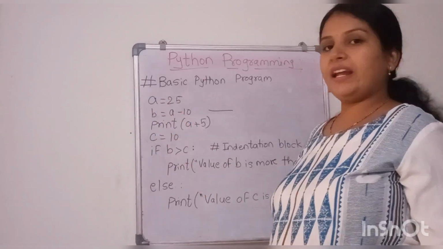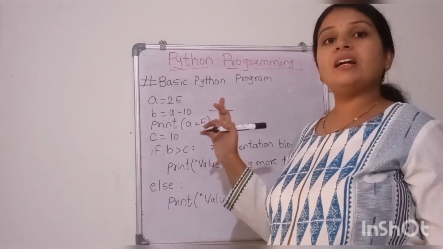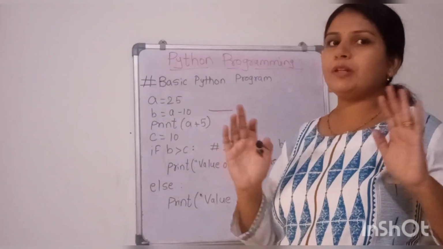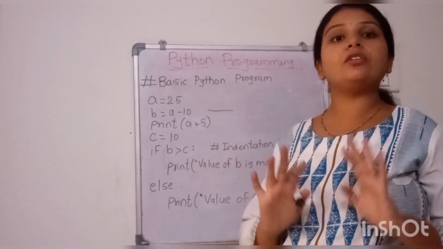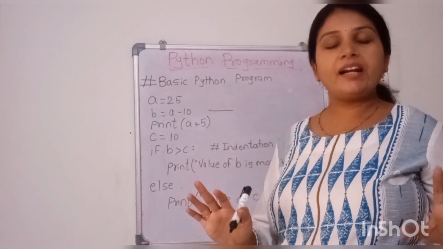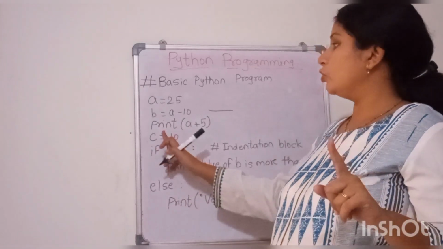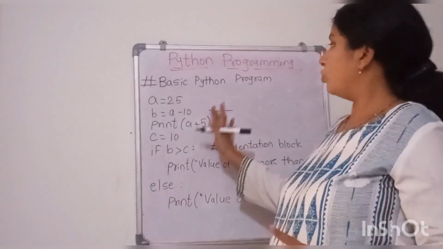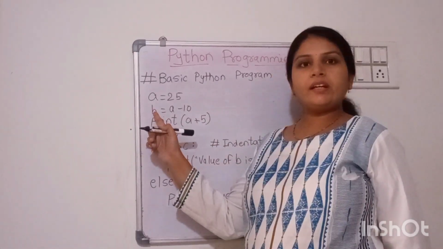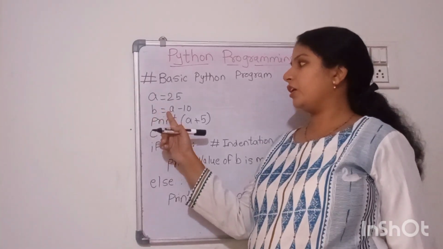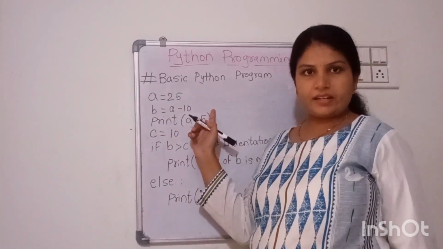So the value of A, 25, minus 10 will be calculated. It is only calculated, it won't be printed until we use the print function. So we are calculating one expression, B equal to A minus 10.